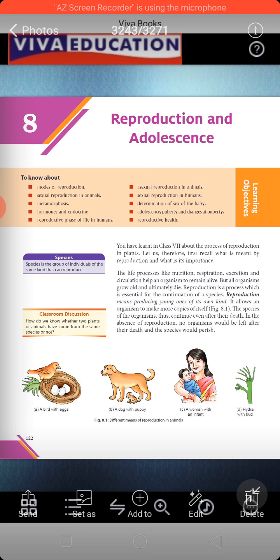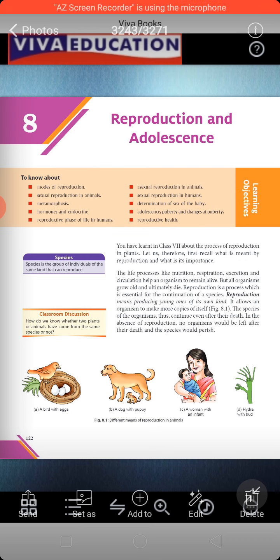So students, as you have studied earlier in your 7th class about this chapter, the first definition that they have given is about species. So what is species actually? Species is a group of individuals of the same kind that can reproduce. Means to say, you can consider human beings or dogs or cats or any kind of animal which are similar. All cats are similar, all dogs are similar, so we can call them a species. The species of dogs, the species of cats, the species of human beings. So any group of such animals is called a species.